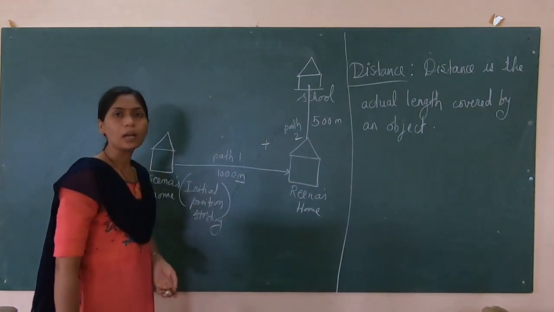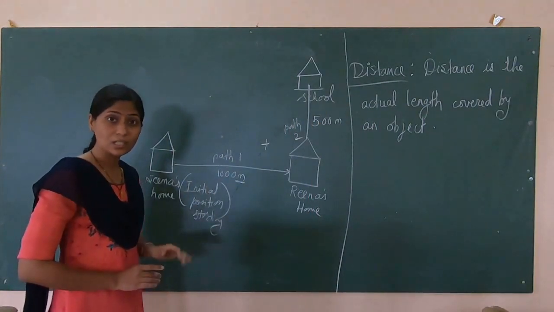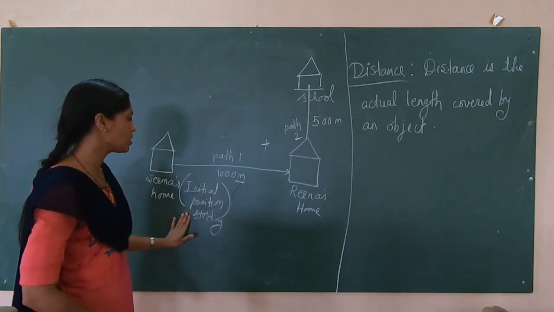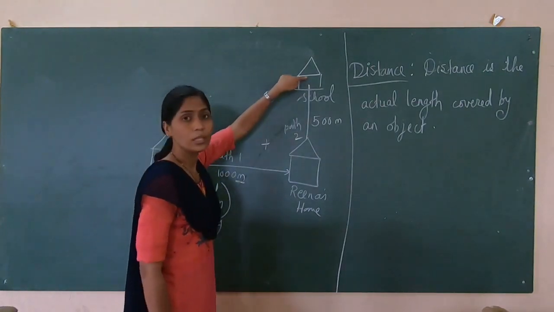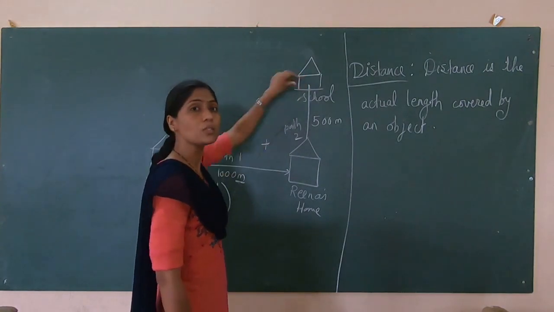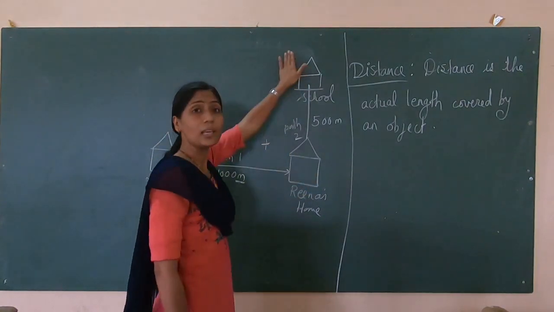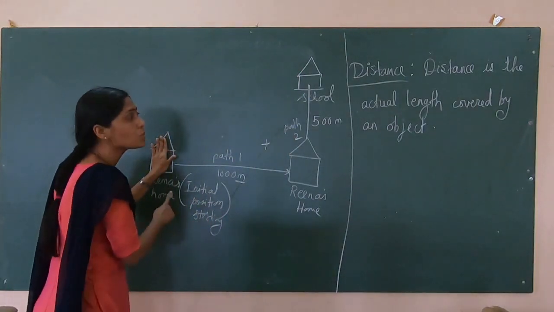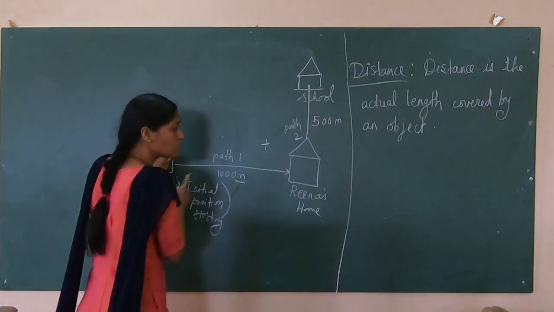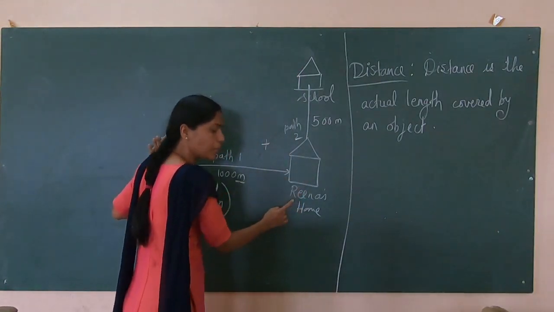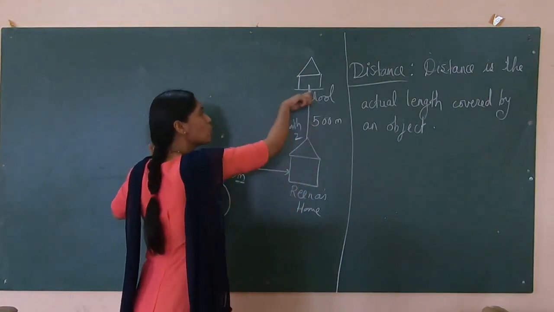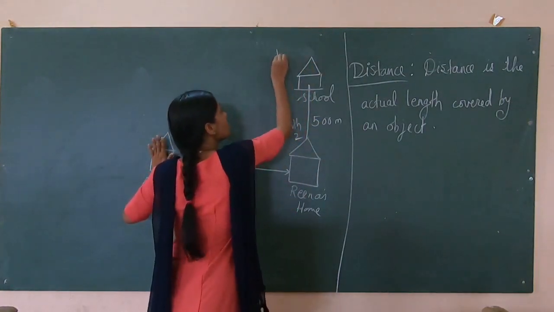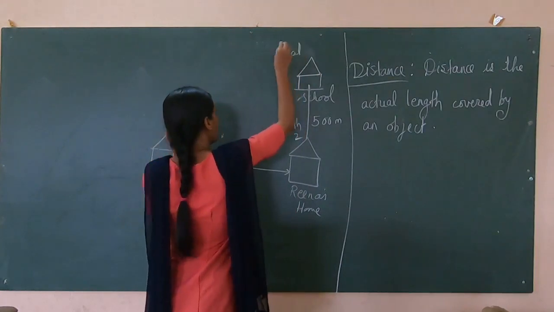Okay, so distance means what? If I want to find how much distance Seema has covered, you will just see her initial position, and definitely the school is the destination where Seema and Reena are going. So Seema has the initial position or starting position, that is home, which is 1000 meter from Reena's home, and from Reena's home the school is again 500 meter. So this is the final position.